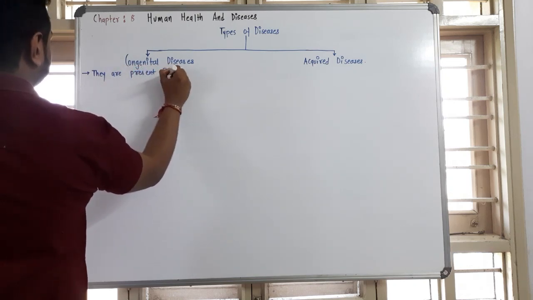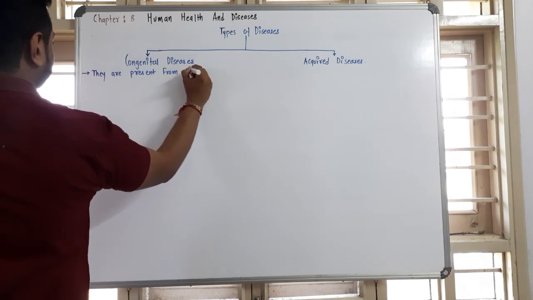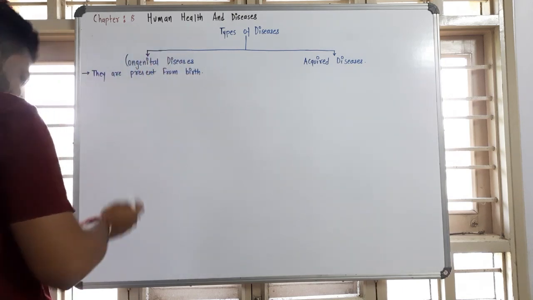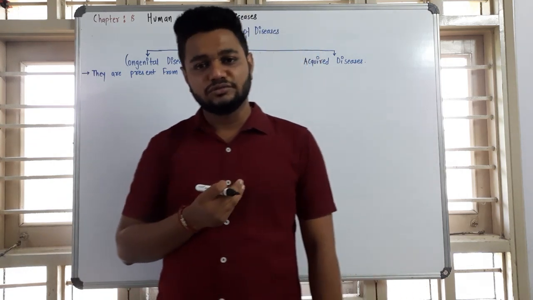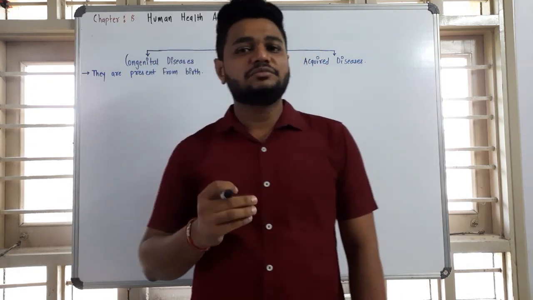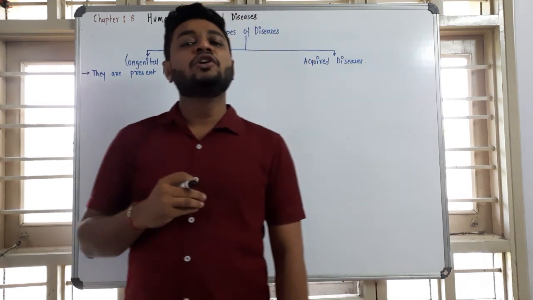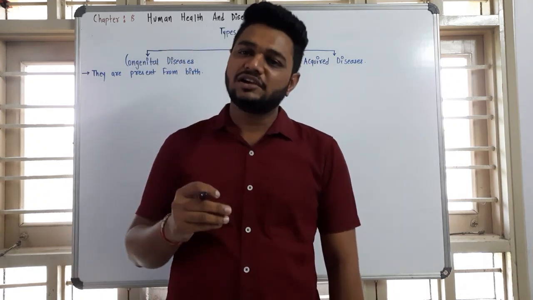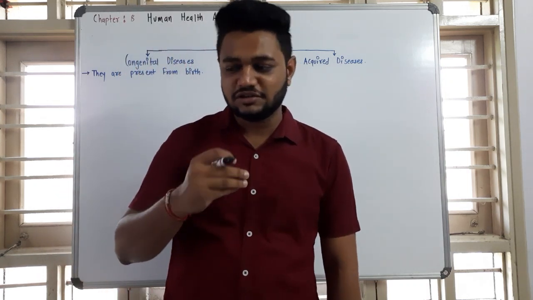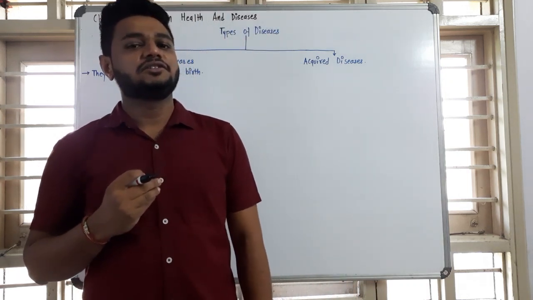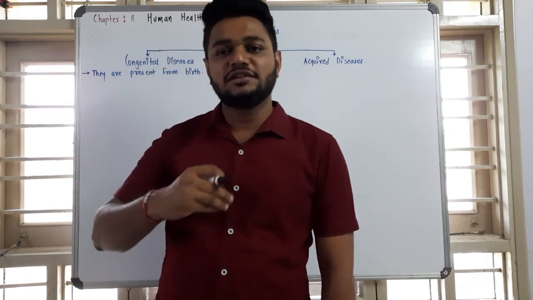Present from birth. Now, how are these diseases present from birth? These diseases are caused due to inheritance of genes from the parents to offspring, and this we have already discussed in genetics, and we have also discussed certain diseases caused due to recessive genes.